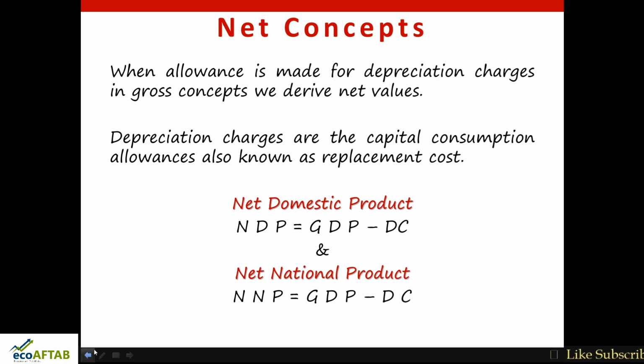There is a slight error in the slide here. So net national product is equal to GNP minus depreciation charges. This is all about net concepts. Having understood gross concepts and net concepts, let us move ahead to understand the other important things that come under the national income concepts.